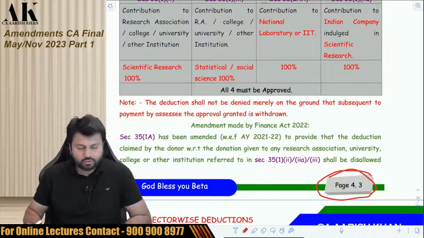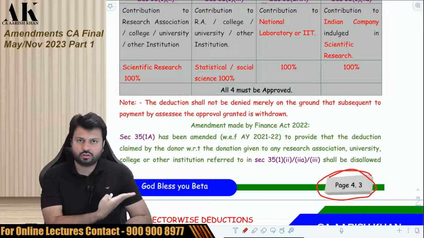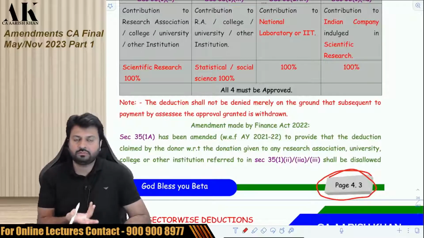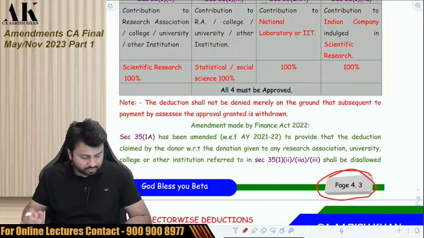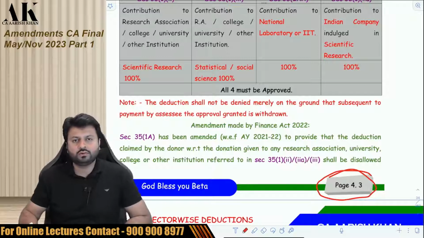You can watch the amendment with me also, because I will be showing all the amendments on the board also, and you can take a photograph of those amendments also if you want. That also you can do if you don't want to waste your time. And then whenever the books come, you can just continue studying from the books.